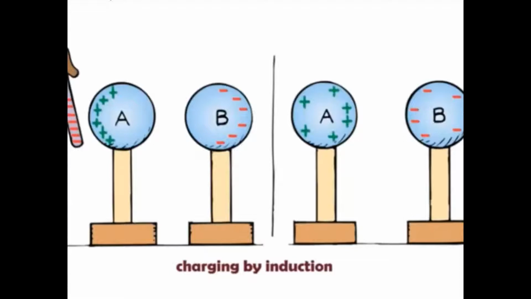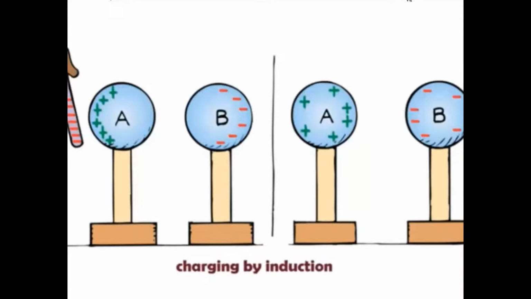Now separate the spheres by a small distance while the glass rod is still held near sphere A. You will observe that both the spheres are oppositely charged. Now, in the last step, remove the glass rod. The charges on the spheres rearrange themselves.